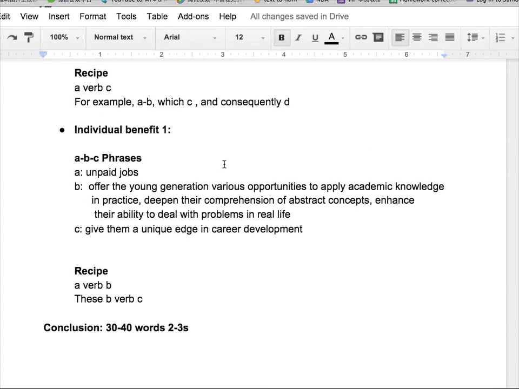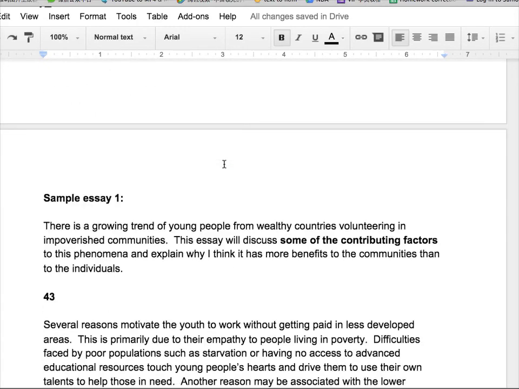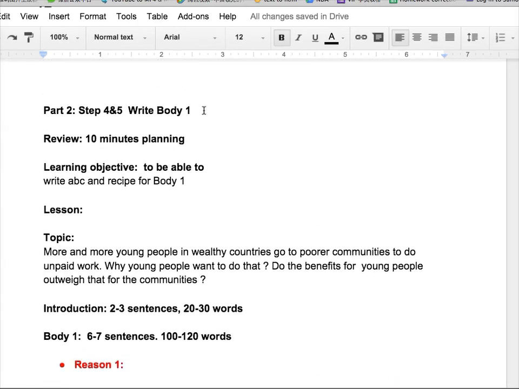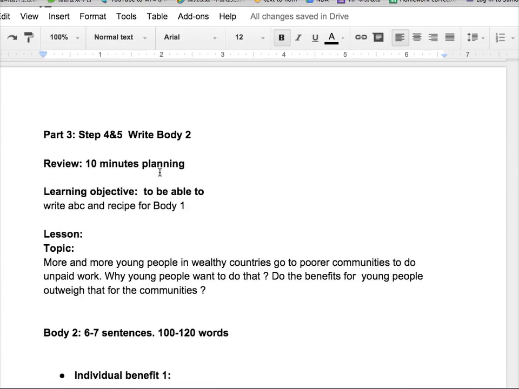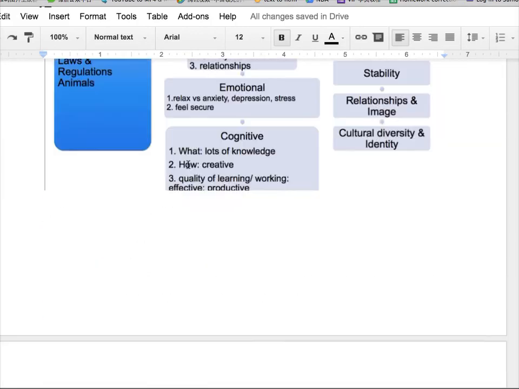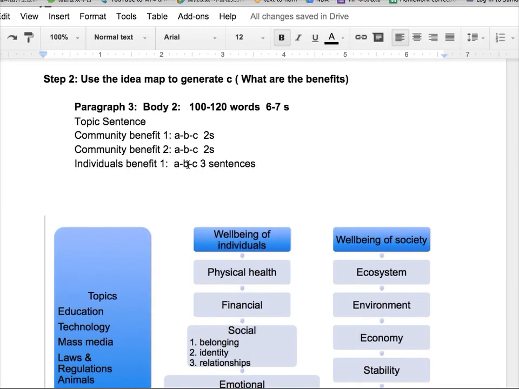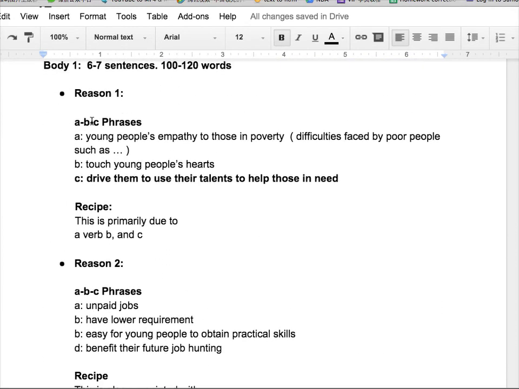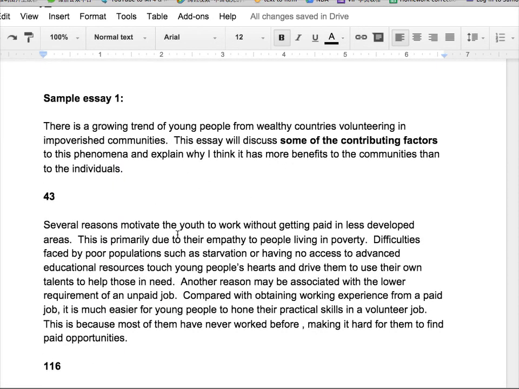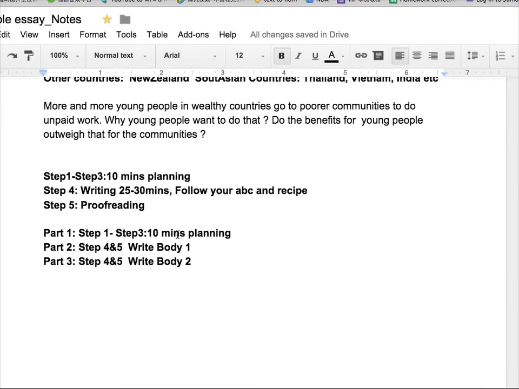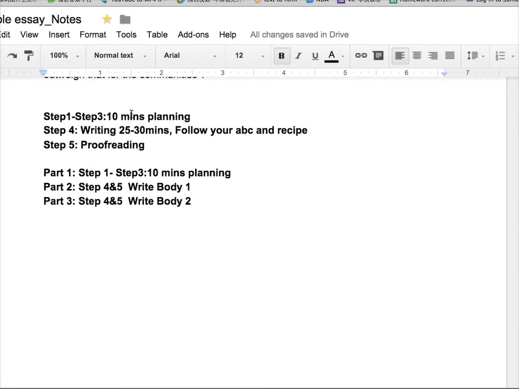And that's it. So tomorrow I will give you more explanation about the phrases in body 1, and then the next day we'll study the phrases in body 2. So today's focus is to understand how to use this idea map and to understand what is ABC phrases and what is the recipe, and be able to pick up phrases from the sample essay. And you know the 5 steps to write an essay with 10 minutes planning.